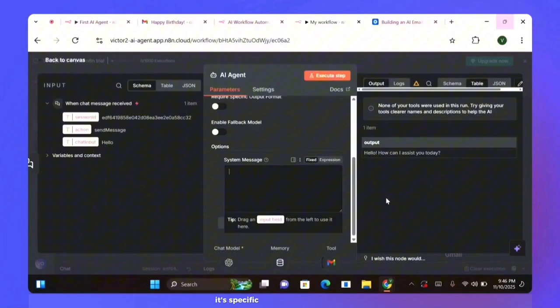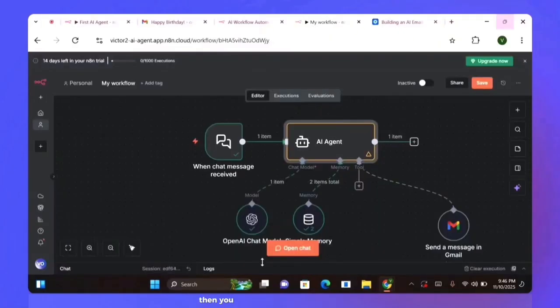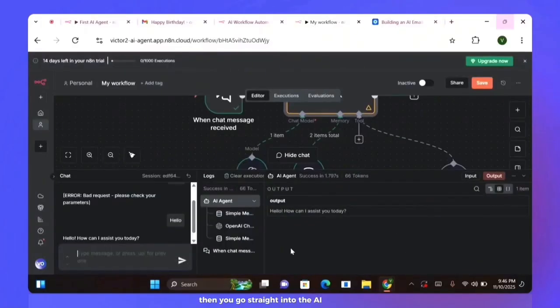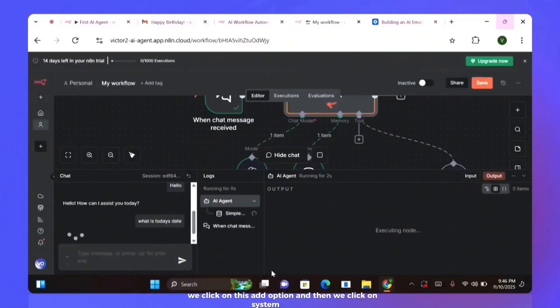It's specific to use the tone of an AI email assistant, so we're going to be doing that afterward. So how should we do that? You go straight into the AI agent node, and from there we click on this add option, and then we click on system message.